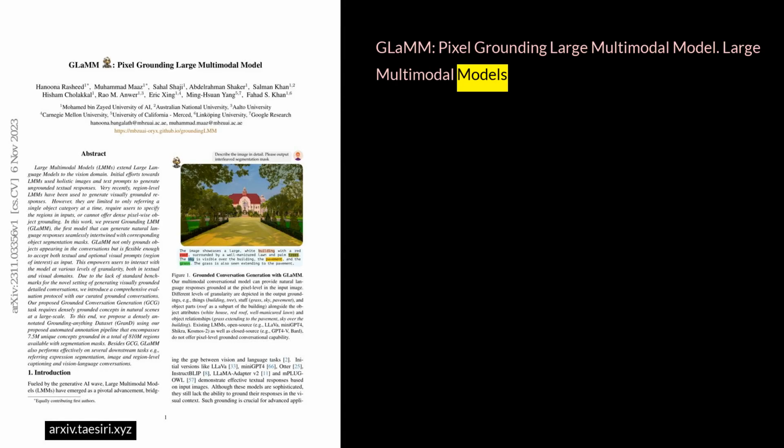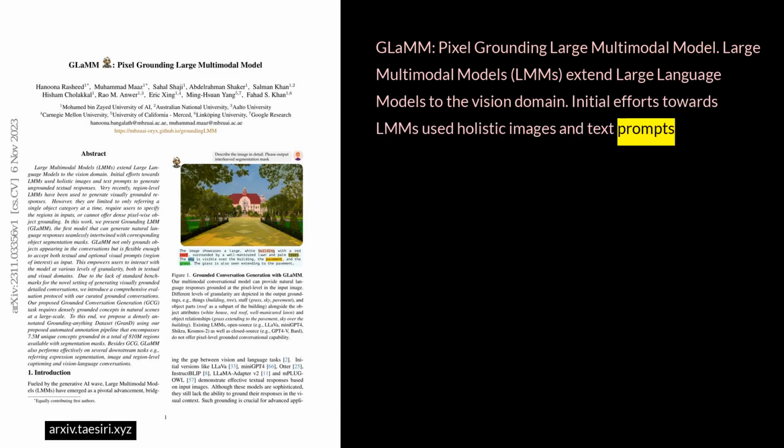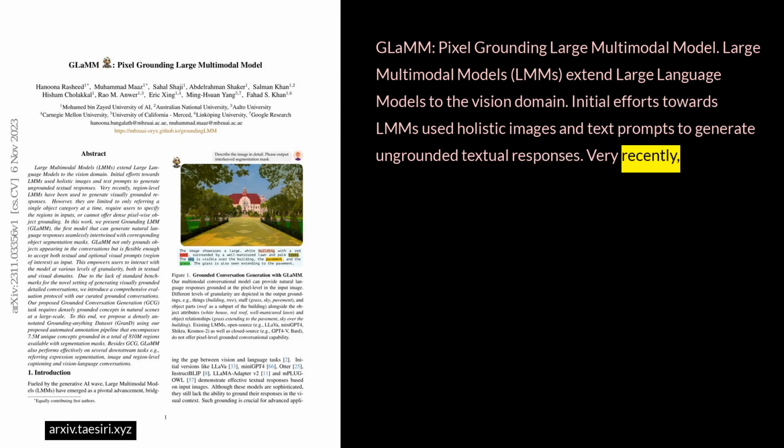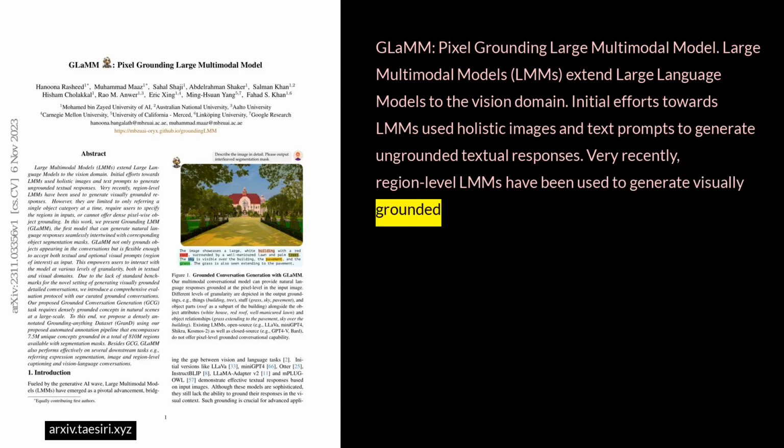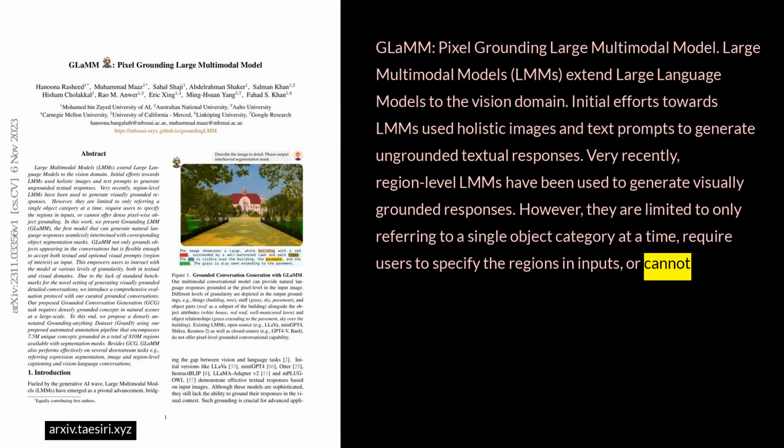GLaMM: Pixel Grounding Large Multimodal Model. Large multimodal models, LMMs, extend large language models to the vision domain. Initial efforts towards LMMs used holistic images and text prompts to generate ungrounded textual responses. Very recently, region-level LMMs have been used to generate visually grounded responses. However, they are limited to only referring to a single object category at a time, require users to specify the regions in inputs, or cannot offer dense pixel-wise object grounding.